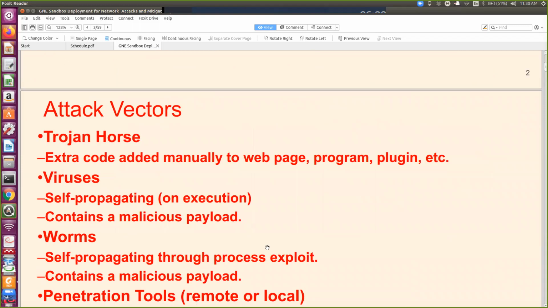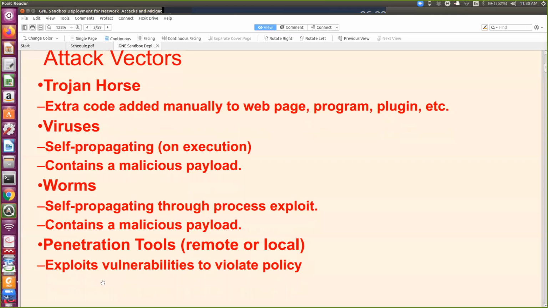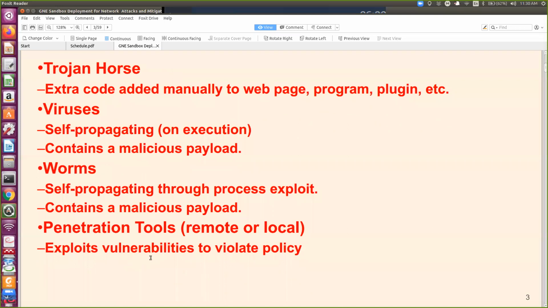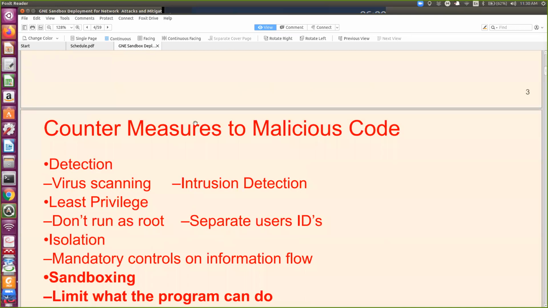Now, what are the attack vectors? How do these things happen? These happen when we visit certain websites or when we click unknown URLs. Then different types of malware come to affect our machines, like viruses, worms, Trojan horses. Or someone can even do a penetration test and exploit the vulnerability of our servers, and they can violate the policy. Now, what are the countermeasures?